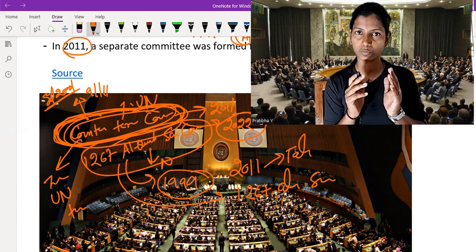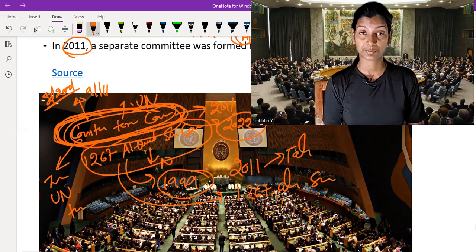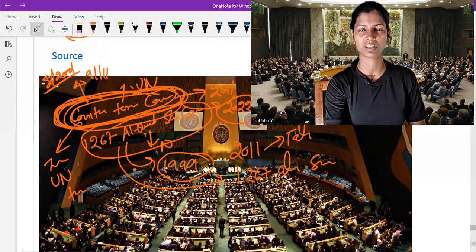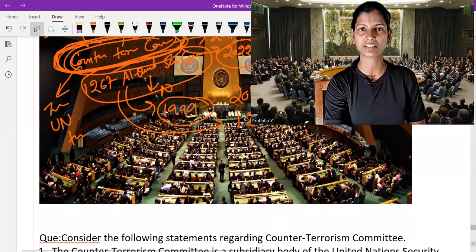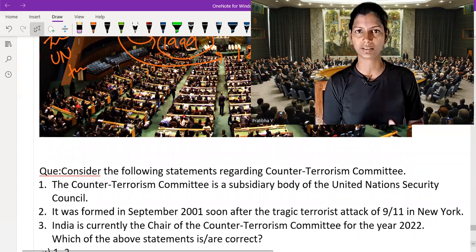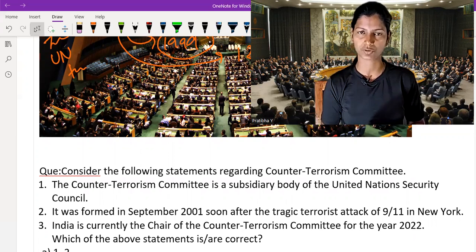So now we are going to solve one question based on these two committees. I'm sorry, it is a little bit confusing because both the committees are part of the UN. But you will segregate it. One was formed after 9/11 and another was formed after a resolution of the United Nations Security Council. And both the committees are subsidiaries of the United Nations Security Council.